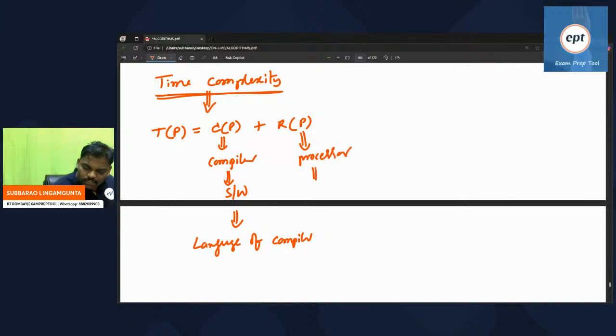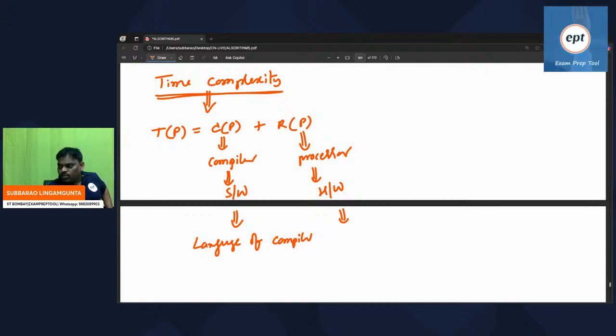Remember, the processor is hardware, right? Nowadays we have M1, M2, M3. Previously there were P1, P2, P3, P4, Pentium, i5, i7, i9, Intel. So remember what type of processor you are using, that matters.